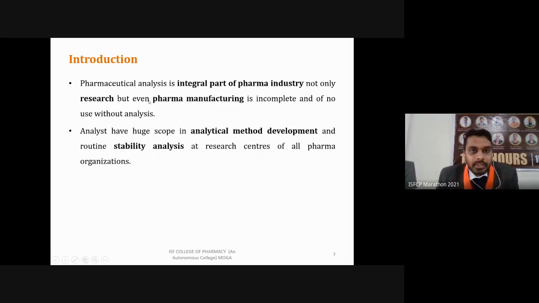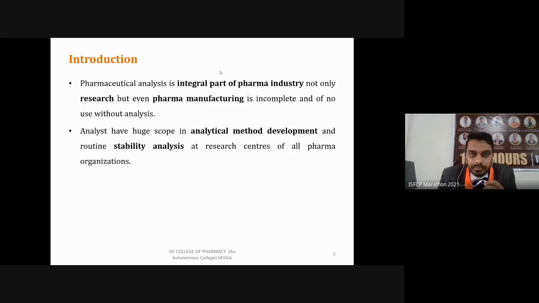Pharmaceutical analysis is the most important part of the pharmaceutical industry, because whenever you introduce a drug to the market, you need to pass the formulation through various analytical procedures for its purity, its safety, and its stability. That is where pharmaceutical analysis comes into scope. Every industry needs an analyst who will test the formulation at different steps, so that we will know whether the formulation we are making is stable, is pure, or is passing the standards according to regulatory requirements.